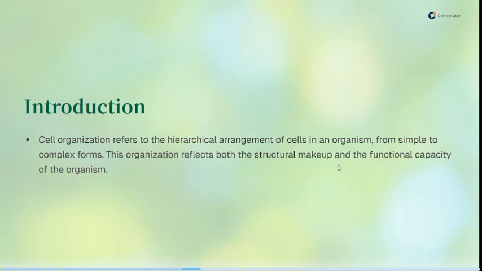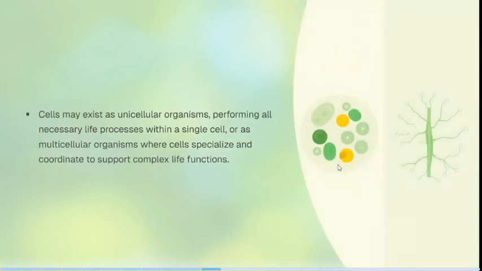So the hierarchical arrangement of cells within an organism is called cell organization, and it has been arranged from simple arrangement to complex arrangement. So that's called simple forms to complex forms. So this organization reflects both the structural makeup and the functional capacity of organisms. So cells may exist in unicellular organisms, performing all necessary life processes within a single cell, and also can exist as multicellular organisms where different cells specialize and coordinate to support complex life functions.